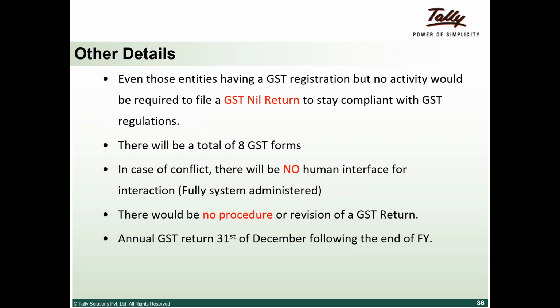GSTR 8, which is the annual return, would be the 31st of the following year. So for the year ending March 2018, it will be December 31st, 2018 when the annual GSTR 8 would be filed. We can move on.